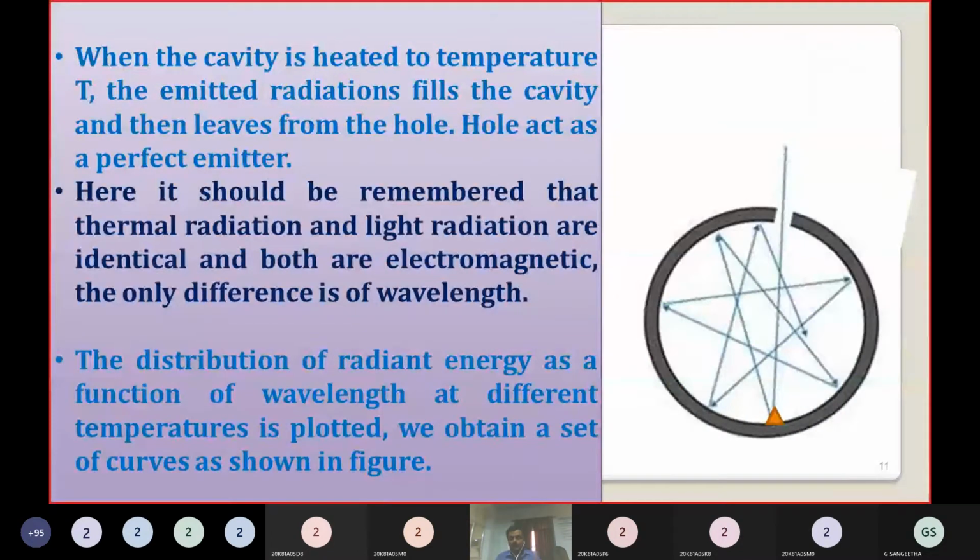This is the black body at normal temperatures. Now, whenever we heat the black body, what happens? When the cavity is heated to a temperature, the emitted radiation fills the cavity and then leaves from the hole. The hole acts as a perfect emitter, whenever we heat the black body.